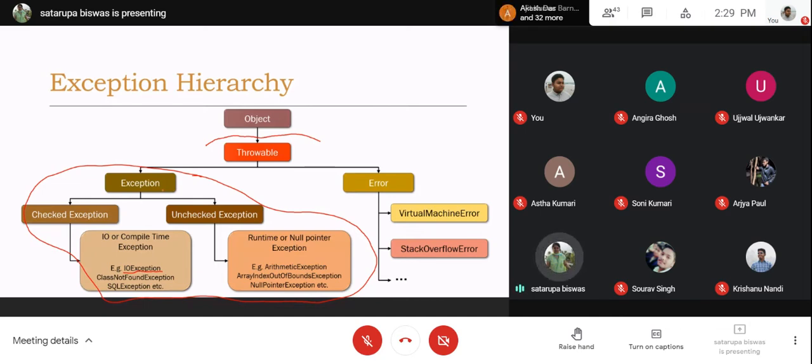So in that case, everything should be done in a user-defined way. Okay. So we'll come to that afterwards. For now, we will just treat all the exceptional situations like they are known exceptions, and the JVM is going to create objects for us. JVM will detect the exception and JVM will create the object for us. So such things we are going to discuss here.